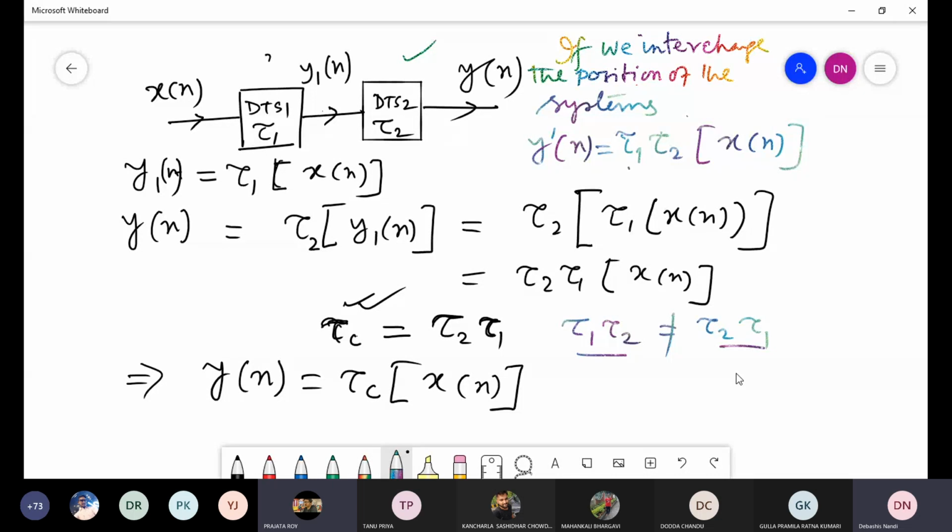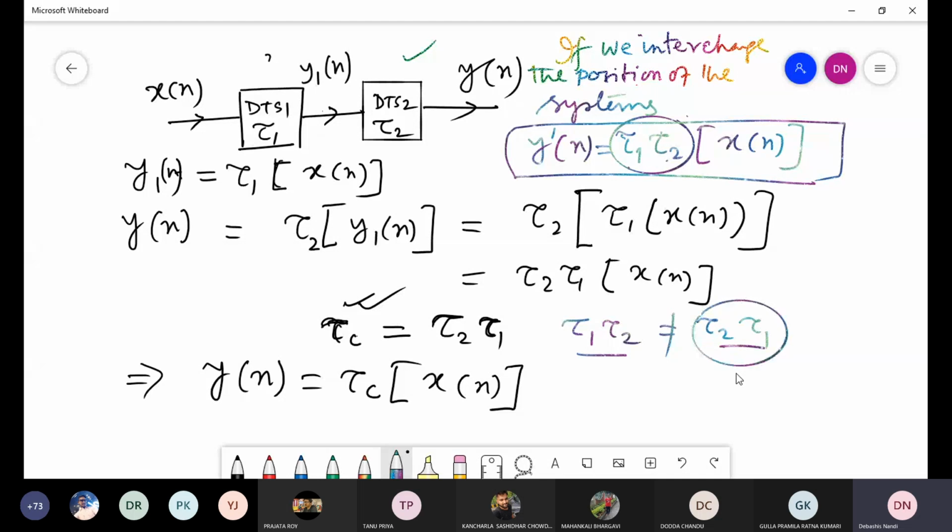Okay. So in that case, the output will be different. It will be y dash n in general, but sometimes it may be equal. I want to say that this operation tau 2 tau 1 is not always equal to tau 1 tau 2. If it is always equal, then in place of y dash n I will write yn, but I am not writing that.